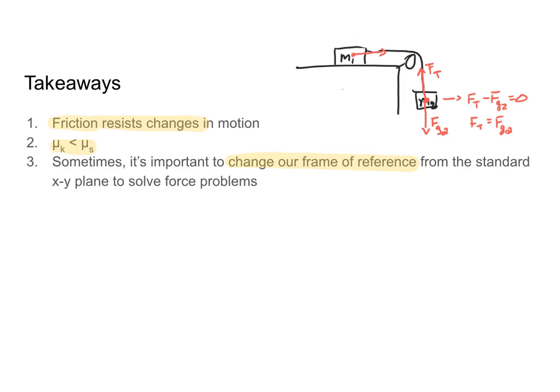Now, looking at my first mass, M1, I know that there's the same tension force pulling on mass 1 as there is on mass 2. And I know this because the force of object 1 on object 2 must be equal to the force of object 2 on object 1. And you guys saw that in the lab with the spring scales.